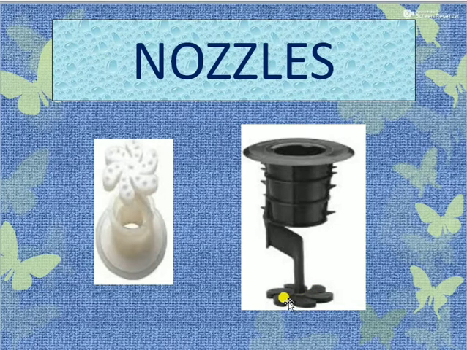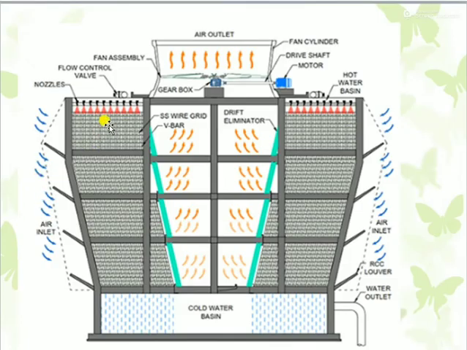Now, to increase the surface area of contact, the water will not be poured directly to the cooling tower. To make a spray, we have this flower shape. So this water will be passed through to the cooling tower. Here we have the fills. So fills again will increase the area of contact between the air and the water.